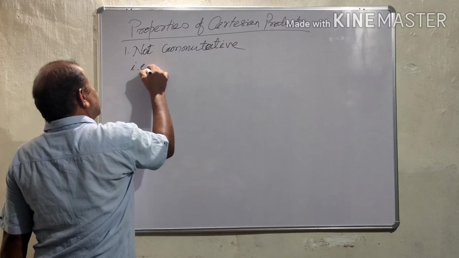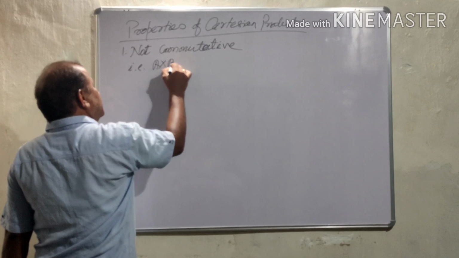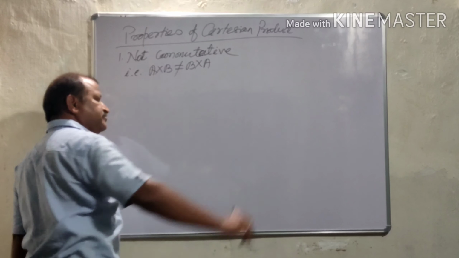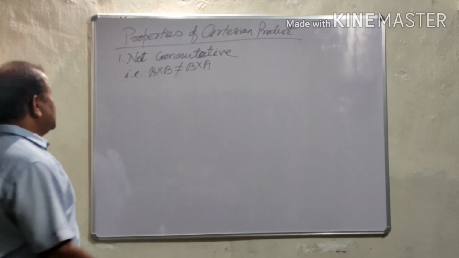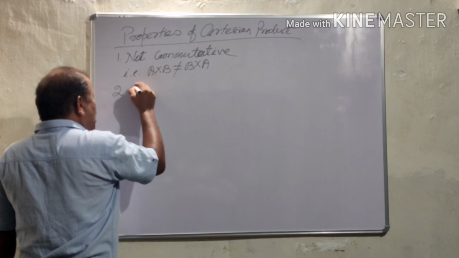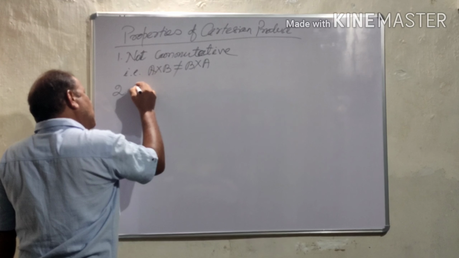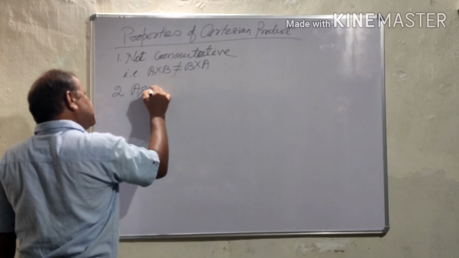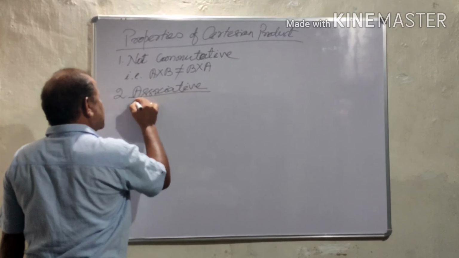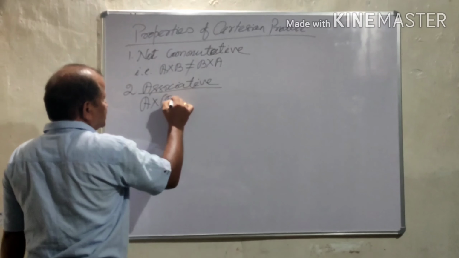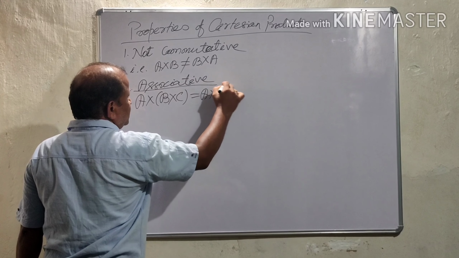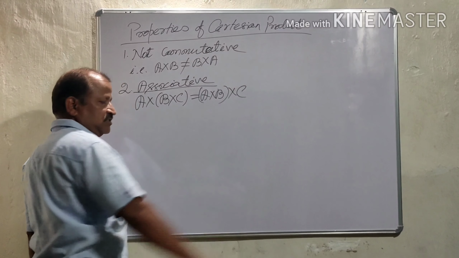That is, A Cartesian product B is not equal to B Cartesian product A. Number two, associative. (A Cartesian product B) Cartesian product C is equal to A Cartesian product (B Cartesian product C).